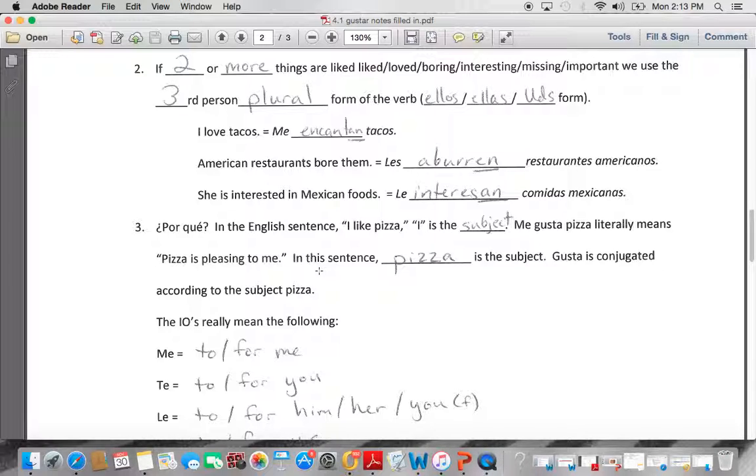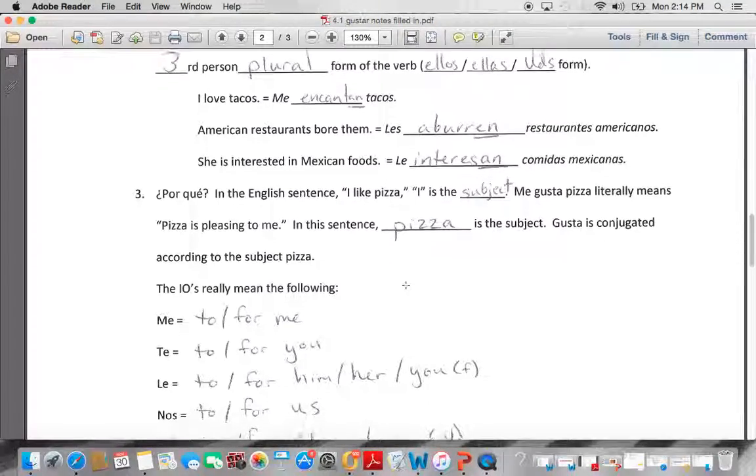You can't say tacos is enchanting to me, and you can't say restaurants is boring to them. You would say are and they enchant. So tacos, they enchant me, and American restaurants, they bore them. And comidas mexicanas, they interest to her.